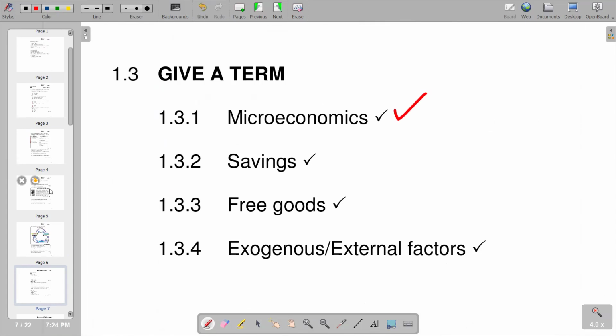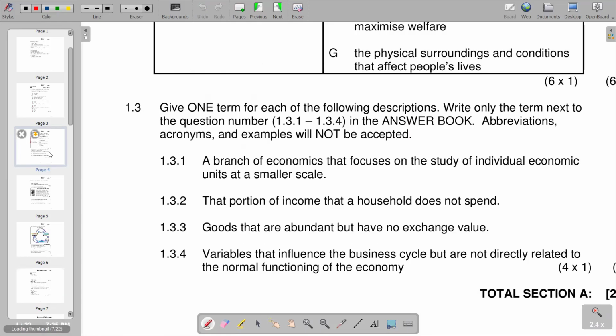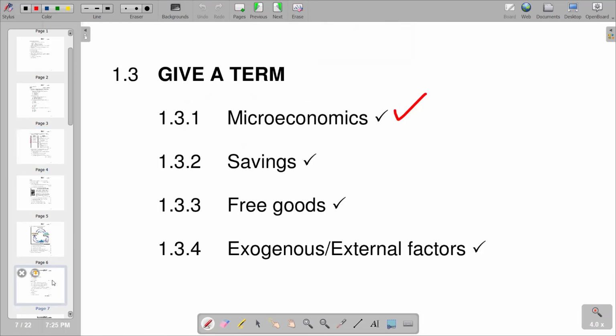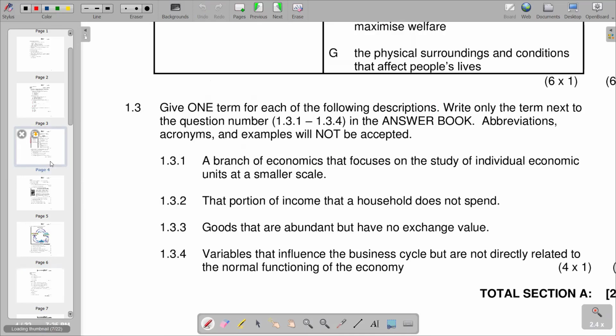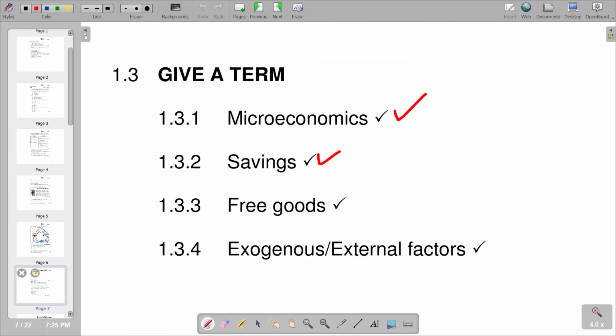Then we go to the next part, which reads, that portion of income that a household does not spend. Remember, the total income that a household earns is either spent or saved. So it represents savings. So we have savings. Go to 1.3.3. 1.3.3 is goods that are abundant but have no exchange value. So these are free goods. So we have free goods.